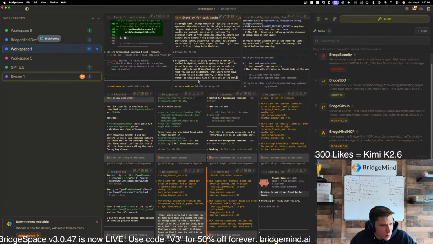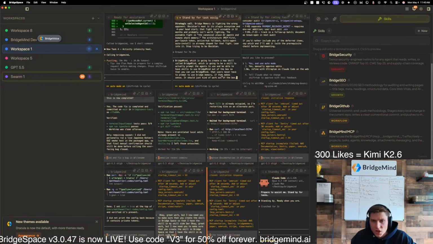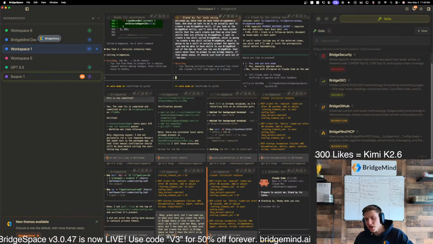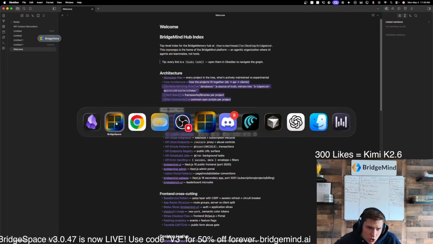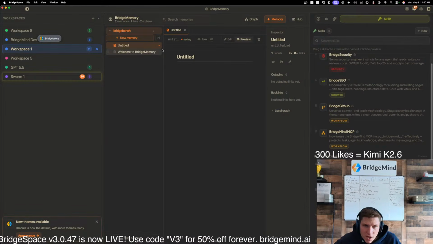Okay, Data Sherpa said, I use a logger skill to interact with Obsidian. It's all just MD files. Well, to some extent, that kind of is the problem. I don't want to have to go between BridgeSpace and Obsidian. I just want it all in the same workspace. I want to be able to go up here to BridgeMemory, and then you guys will see it here.